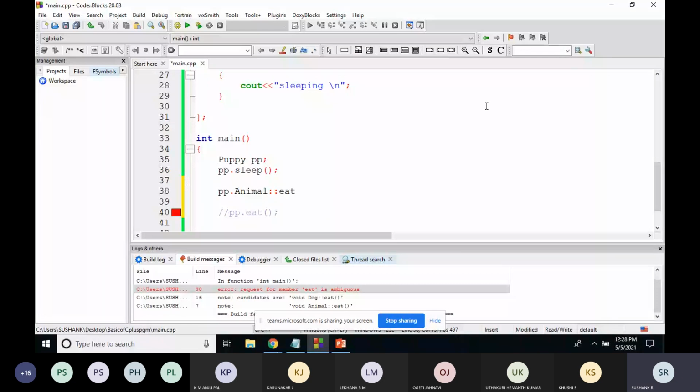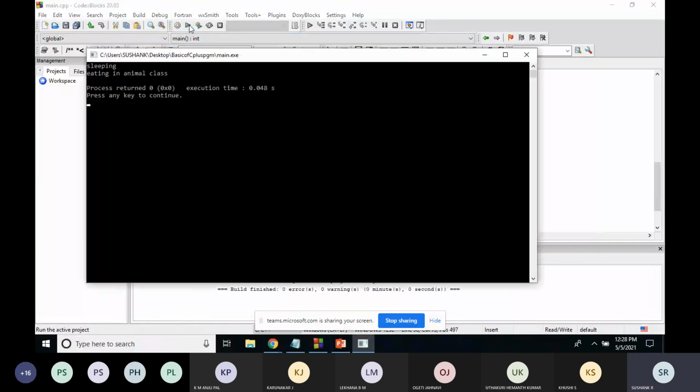Now you will not get any error, because I'm telling the compiler that I want to print the eat method of the animal class. I'll build this and run this. See, eating in animal class.